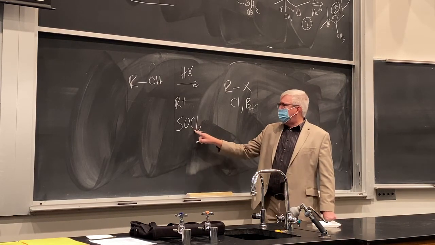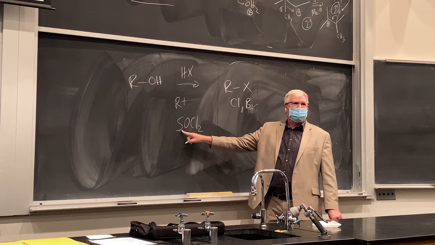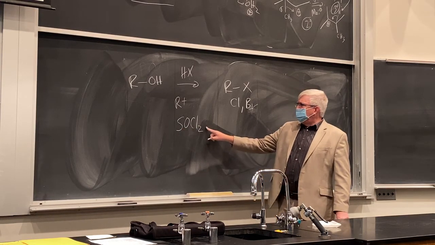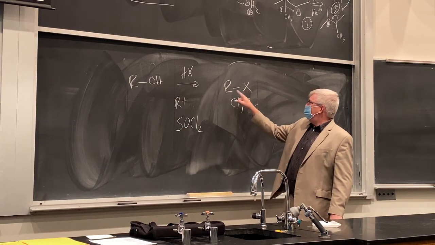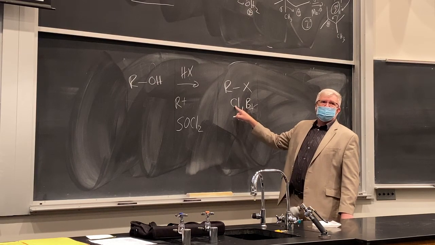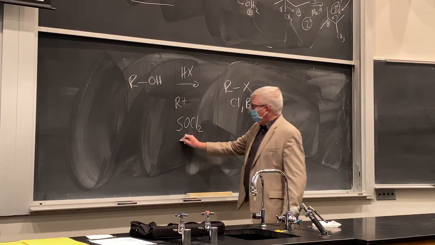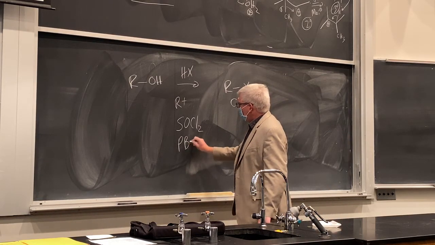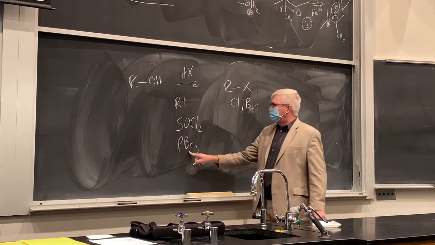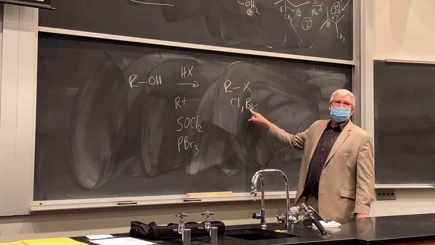It's the oxide dihalide of sulfur now, not phosphorus. But thionyl chloride here will cleanly take it to the chloride without rearrangements, and it will do it with secondary, with inversion of the stereochemistry. So there's a little bit on the mechanism there. Or if we want the bromide, we use phosphorus tribromide, and that will form the bromide cleanly from the alcohol.